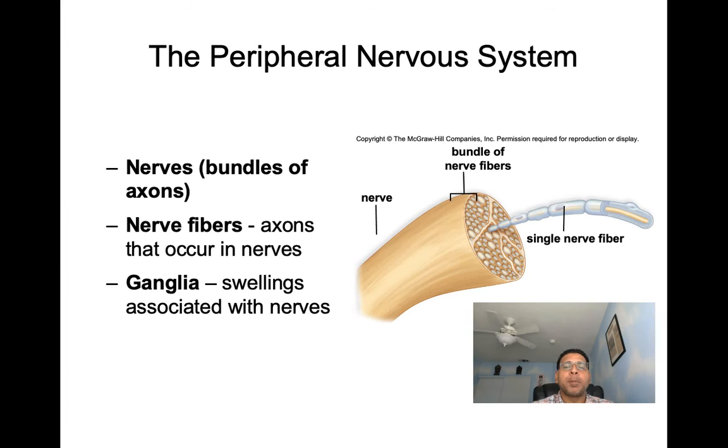So let's move on to the peripheral nervous system. Now the peripheral nervous system we said is made up of nerves and ganglia.